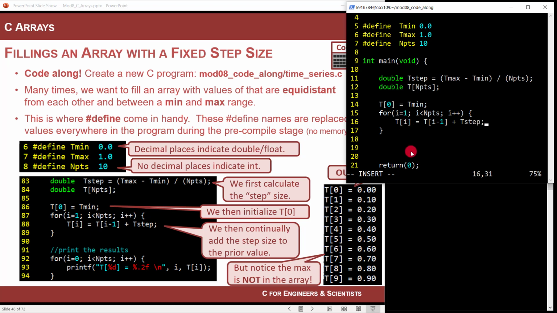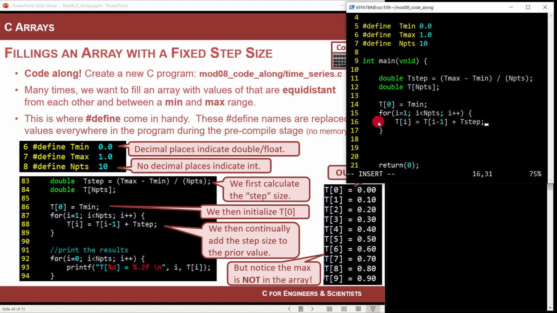Now let's think about what we're doing here. t at 0, index 0, is t min, so that has 0 in it. We go through a loop and we start at basically the next element. So right here is like what it would look like when it's printed. In order to get this, I want to add t step, but I have to add it to whatever was the previous value. So the previous value is actually i minus 1.